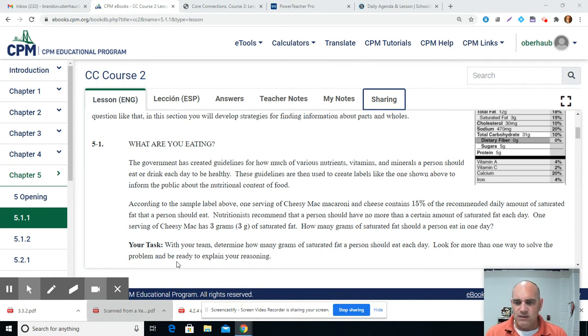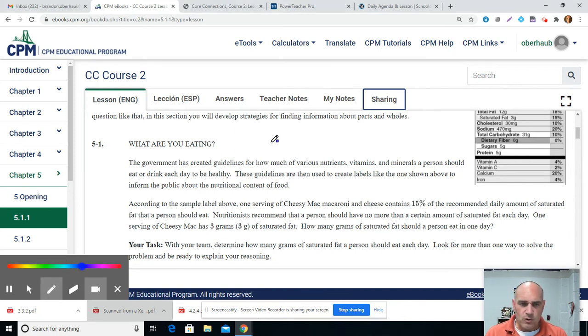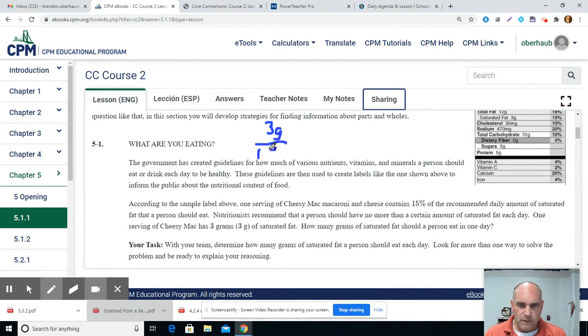All right, so let's see what we got going on here. So I know that this cheesy mac has 3 grams of fat in it. And according to this, 3 grams is 15% of all the fat that we should have all day long. All right. So what we want to know is how many grams of saturated fat should a person eat in one whole day? So this is 15% of what we should get.